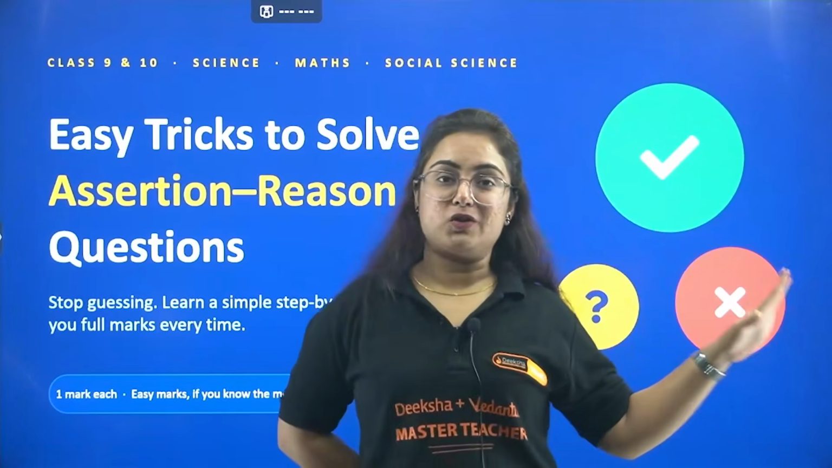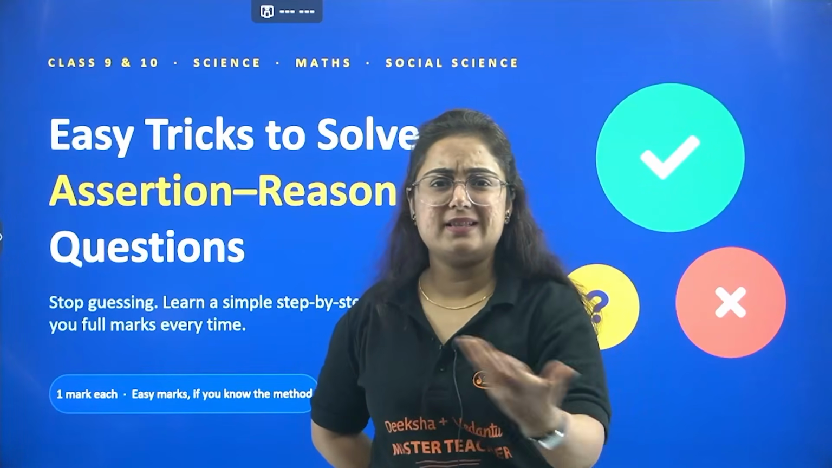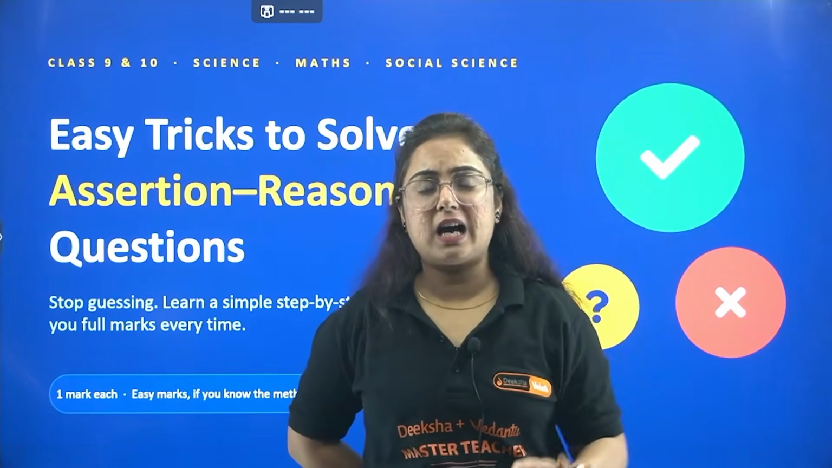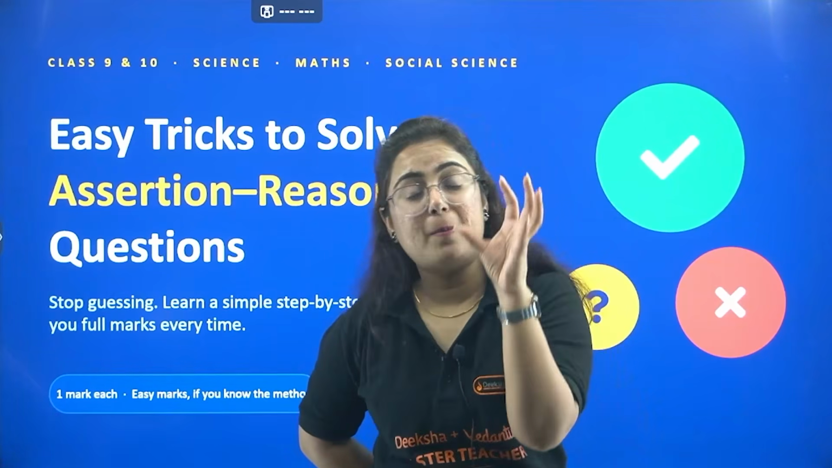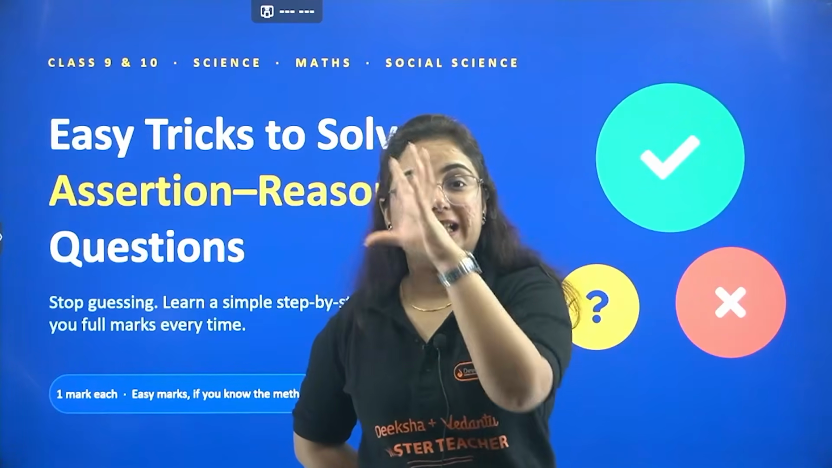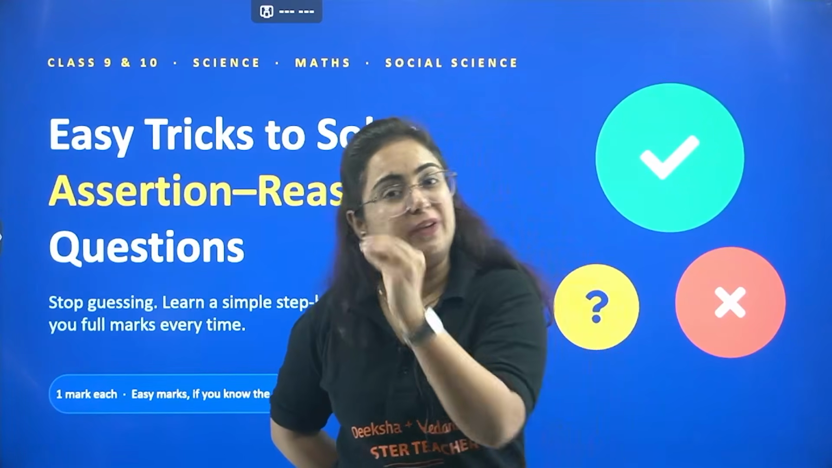Stop guessing first of all. If you are still guessing, saying A, or 'R says A, the correct answer may be A explains R, that is option A', stop guessing. तुक्का नहीं मारना है. We need to have a strategy, and that strategy is very easy.